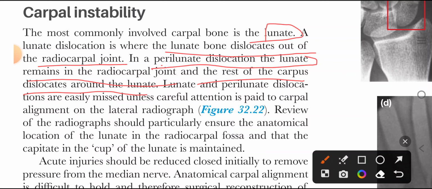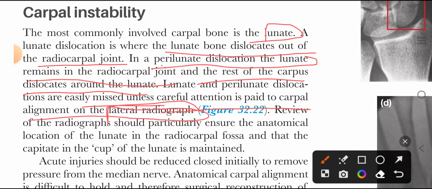Lunate and perilunate dislocations are also very easily missed unless careful attention is paid to the carpal alignment in the lateral radiographs. So to assess for the carpal instability, we must have lateral views.